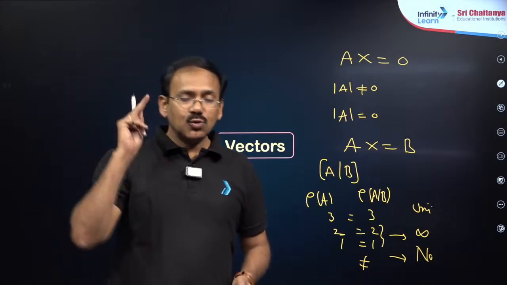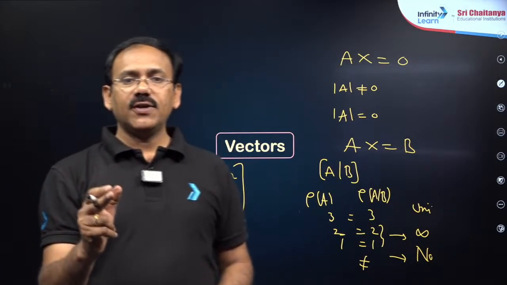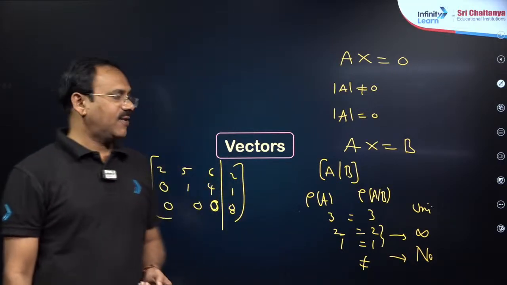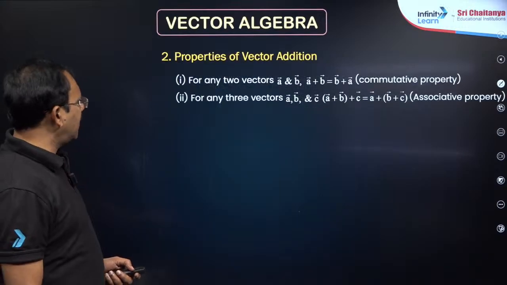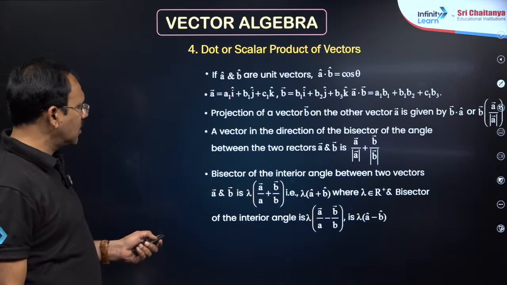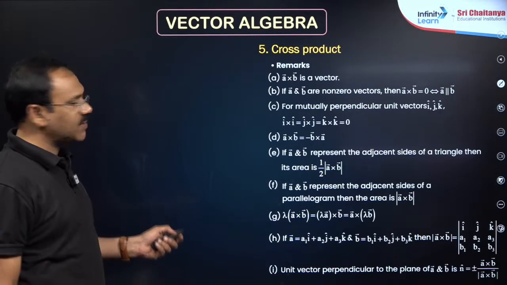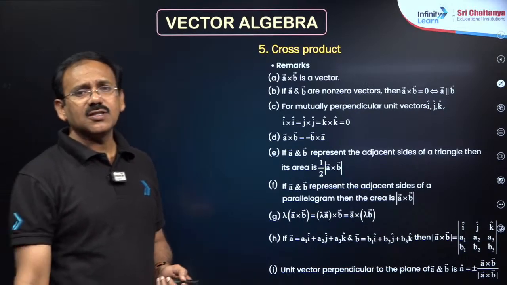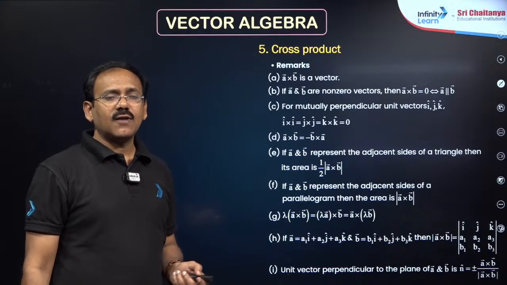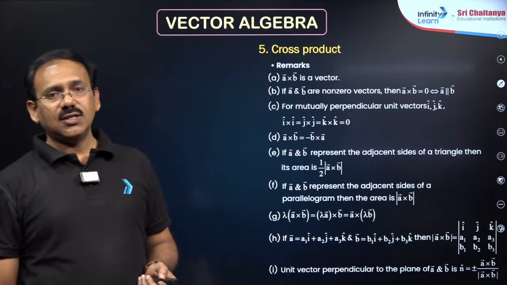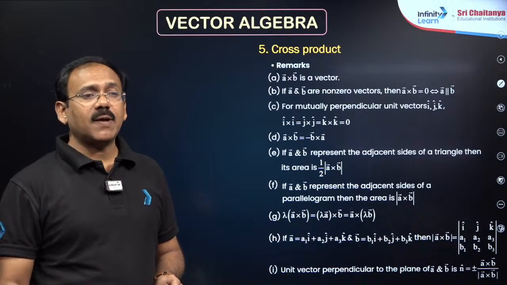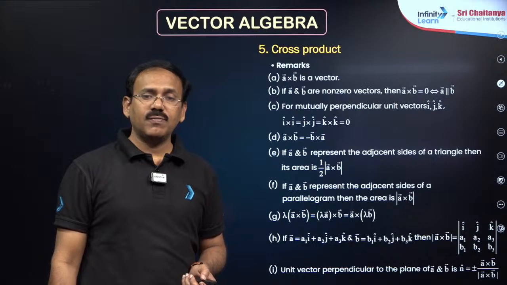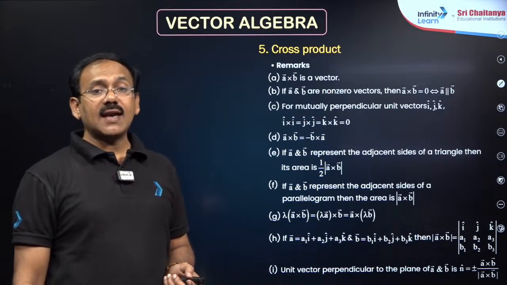In the matrices part, 2 important areas: one is system of equations, second is properties of matrices, third one is induction based questions, my dear friends. Right, next, vectors. Additions are simple, you can use the addition and subtraction properties, nothing special. A bar dot B bar, A bar cross B bar, simple definitions are enough. A dot B means magnitude of A into magnitude of B into cos theta, which is a scalar. If 2 vectors are perpendicular, the dot product is equal to 0. A cross B means magnitude of A into magnitude of B into sin theta into n cap, where n cap is the unit vector.